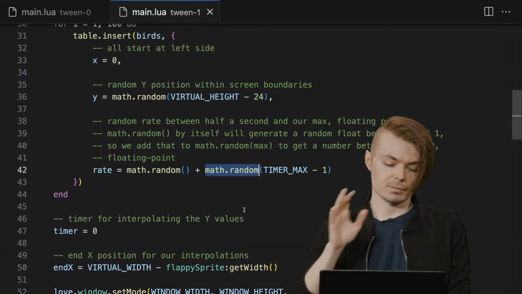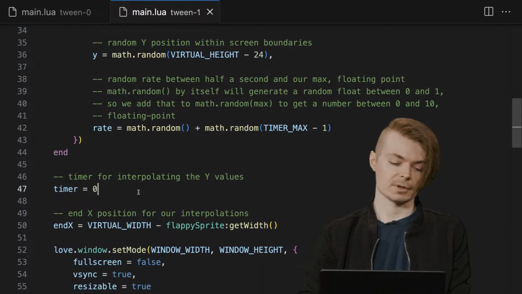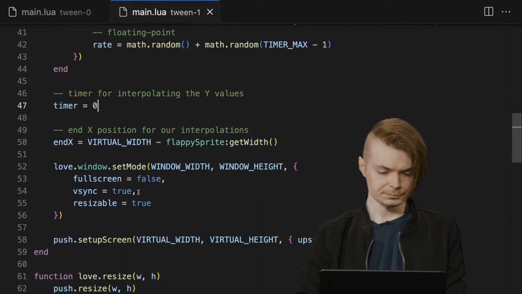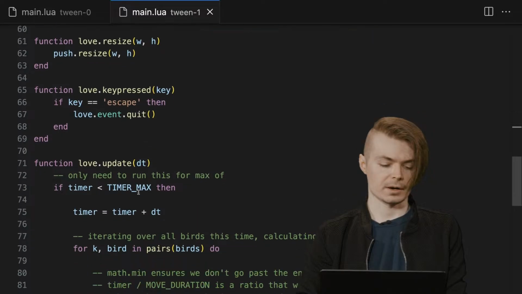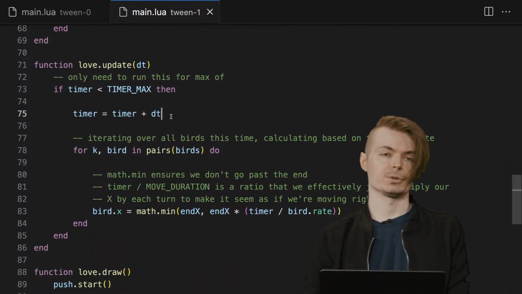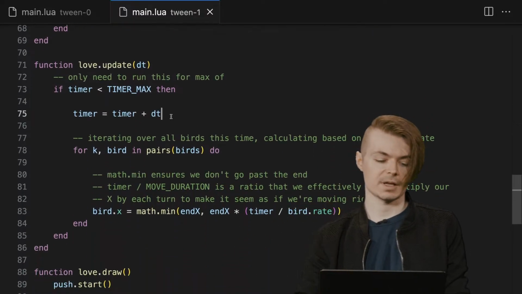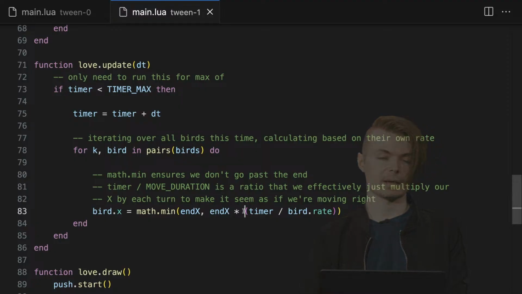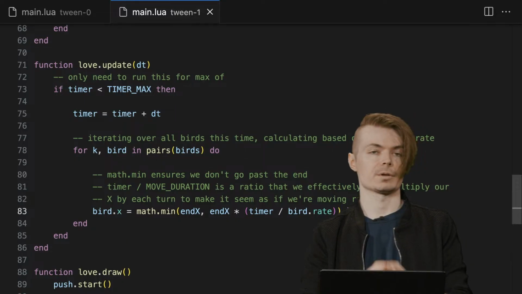Now, this is fine. Ultimately, we have some sort of global timer, and in our update, we're still doing things manually here. We have this timer that's updating, acting as a global clock for all of our objects. We're going to do the same interpolation that we did last time, except now we're using the bird's internally stored rate to determine whether that ratio has reached 1. It works, but there are issues with it.